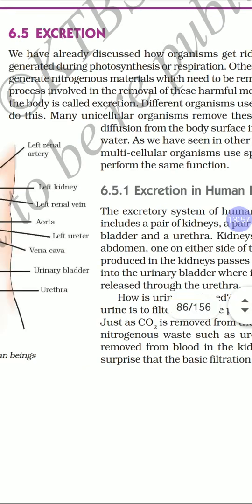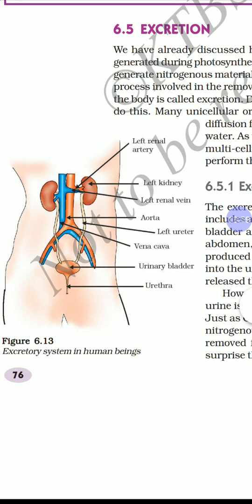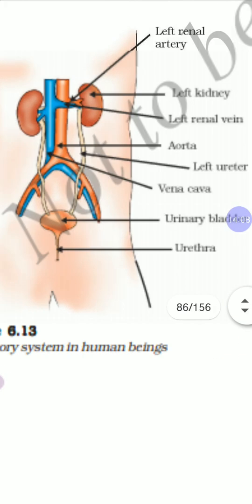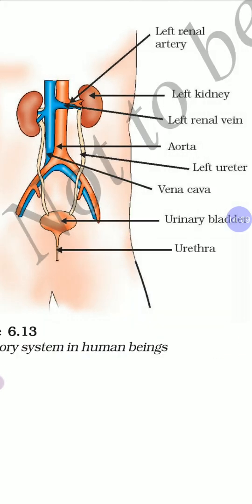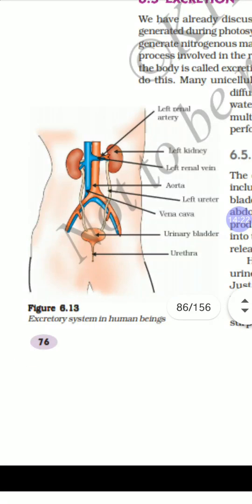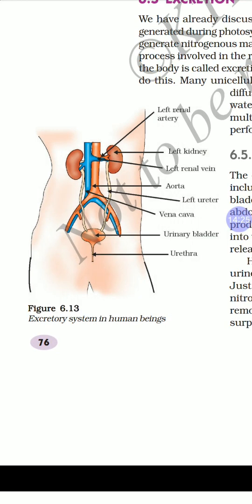That excretory system consists of a pair of kidneys, a pair of tube-like structures called ureters, a bag-like structure for storing urine called the urinary bladder, and the urine comes out through the urethra. Urine is formed. So the next question is how the urine is formed. I clearly told, urine is formed in the kidney. So how is the urine formed in the kidney?